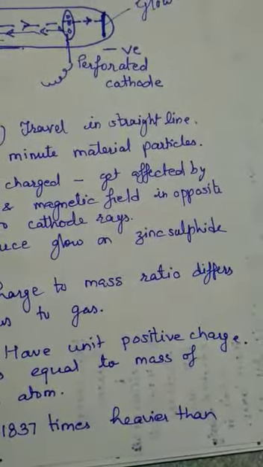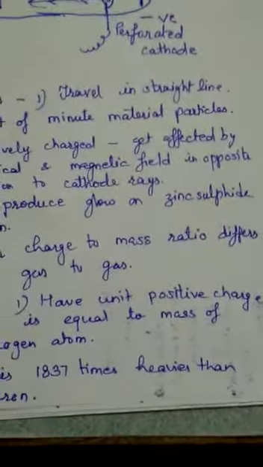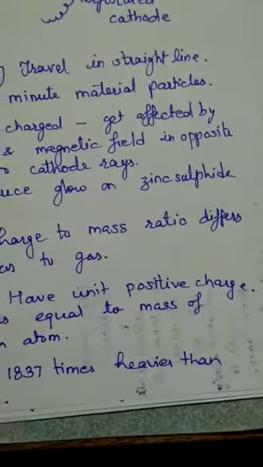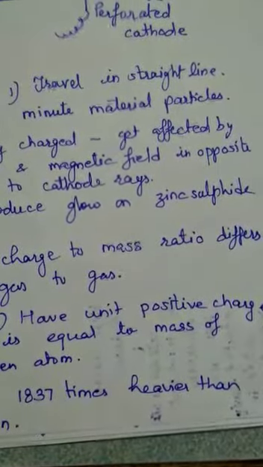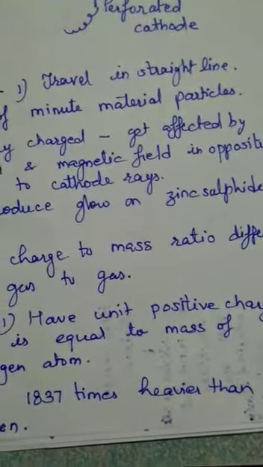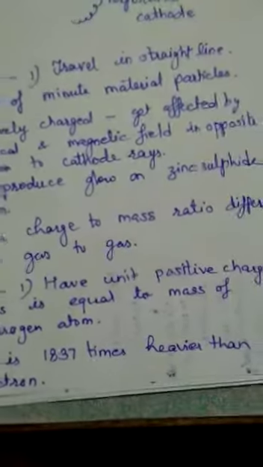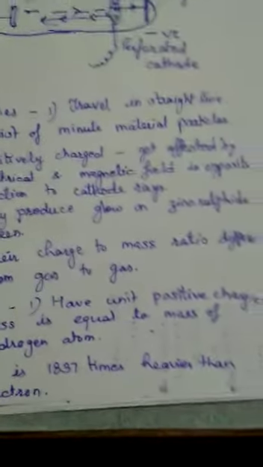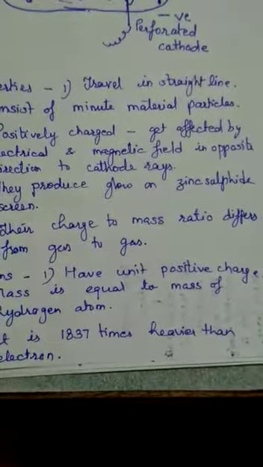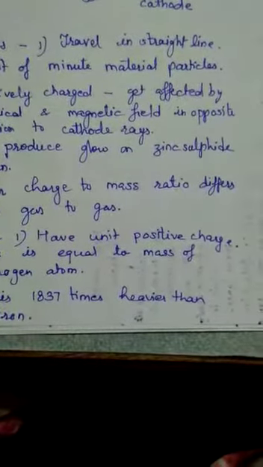Their charge to mass ratio differs from gas to gas. This differs because, as we now know, the protons are present inside the nucleus, and as a whole the nucleus will be removed from the atom and travel, so their charge to mass ratio will differ from gas to gas. According to all these properties of anode rays, we can predict the properties of protons.